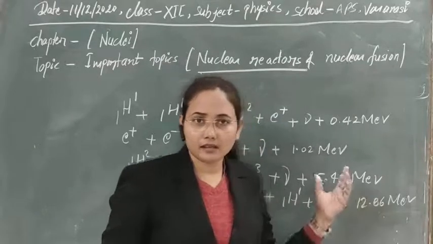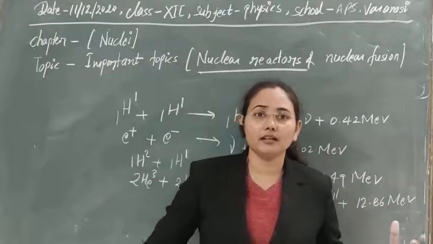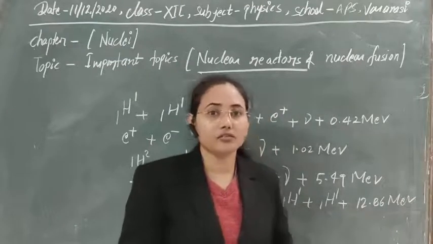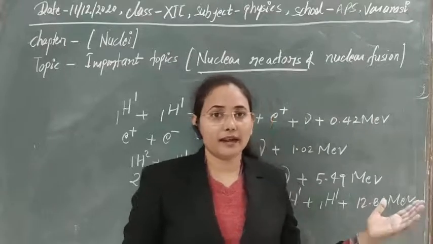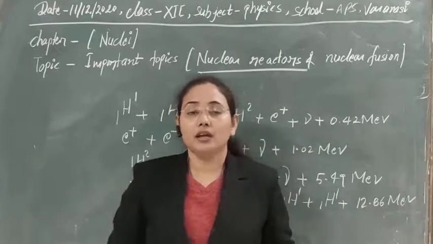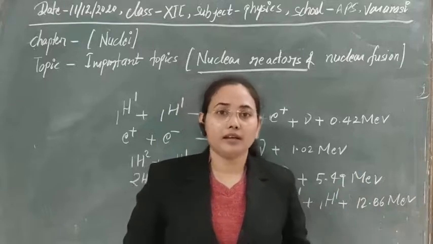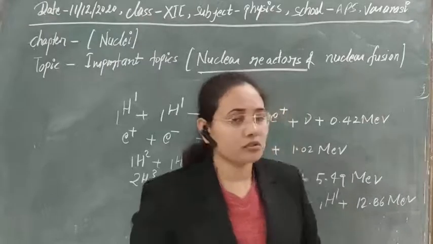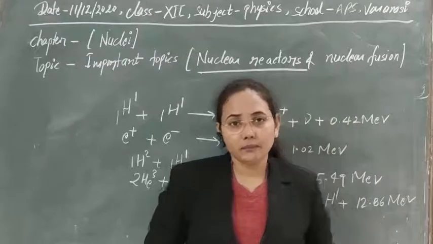The surface of the stars is very hot, so the necessary condition for nuclear fusion, a high temperature, is present there. At high temperature, two hydrogen nuclei can fuse together to form a heavier nucleus, and in this process some particles are emitted, and a huge amount of energy is produced.